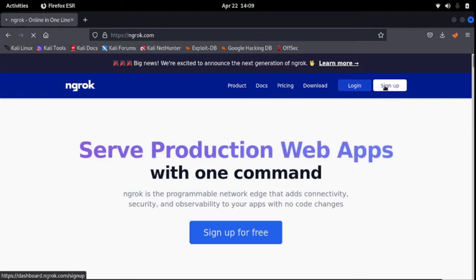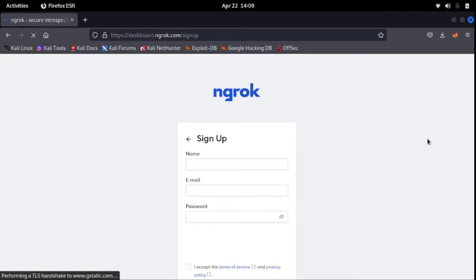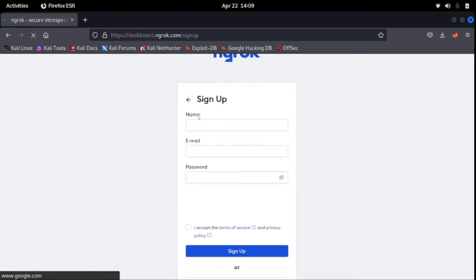Just say sign up. Go ahead and create an account, then we'll proceed to the next step of Ngrok. Just quickly fill out this form, then you submit.